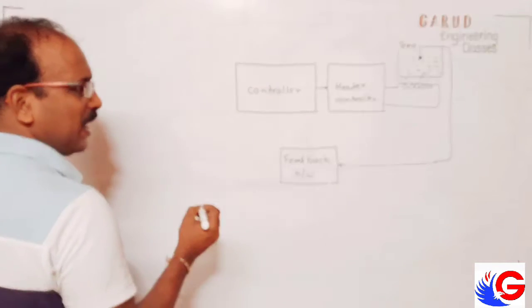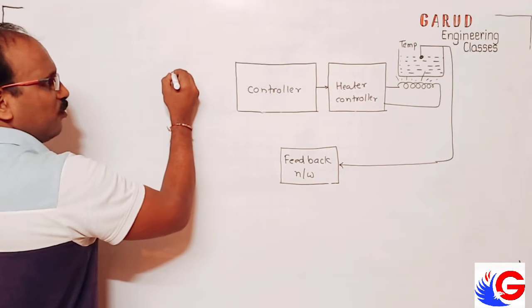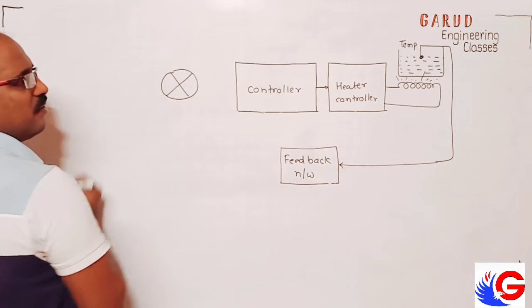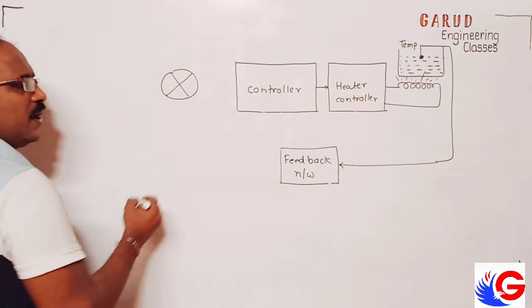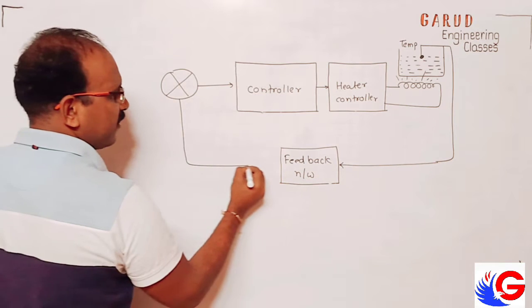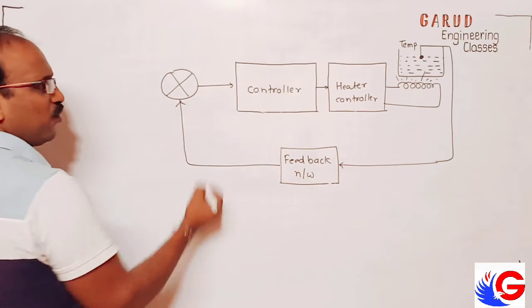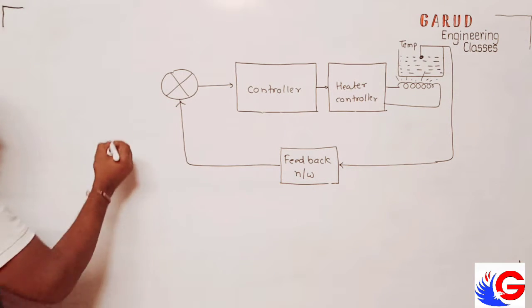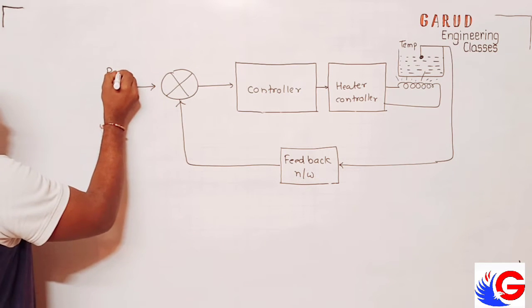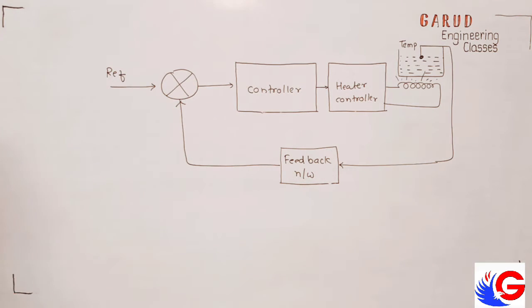Now I need comparison. So here I use one point. This is called summing point. Okay. Here this is fed back to the input. And from this side we set reference. How it is presented. This system, how we present the system.